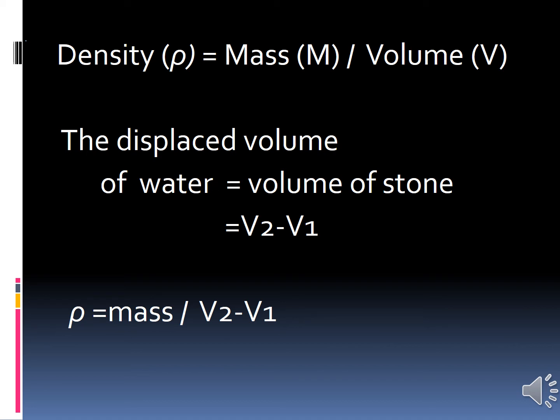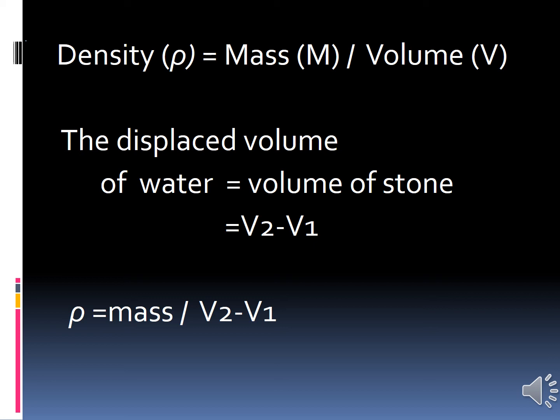Okay, the displaced volume of water equals the volume of stone. So we are going to subtract V2 minus V1. So how will you find the density? Rho equals mass by V2 minus V1. We have said the displaced volume of water is the volume of stone. So rho equals mass by V2 minus V1.